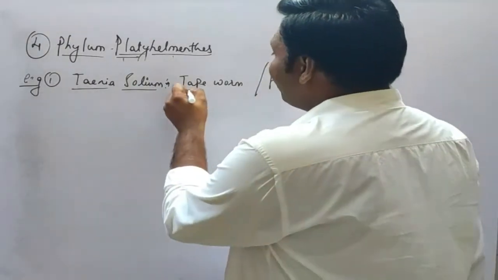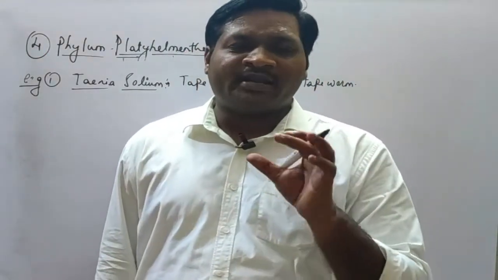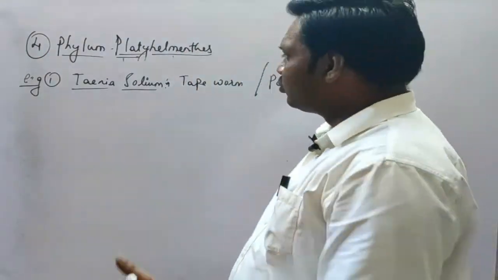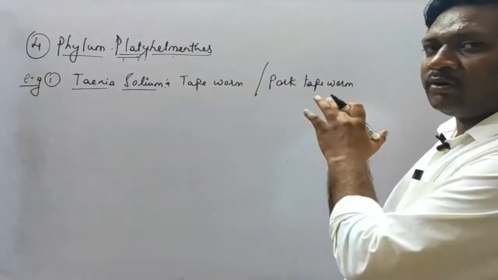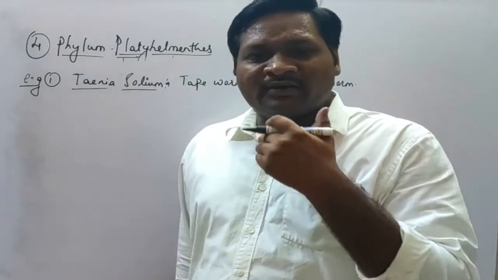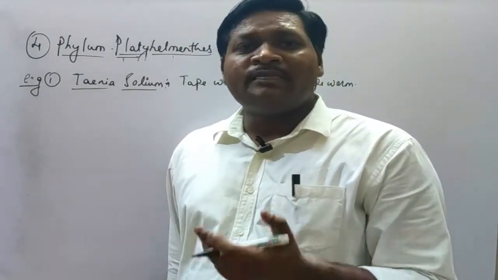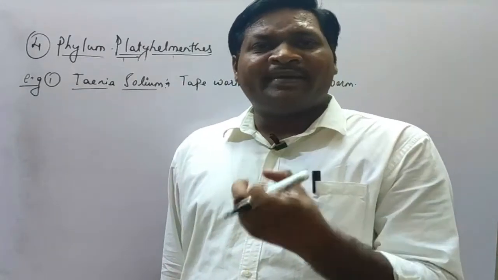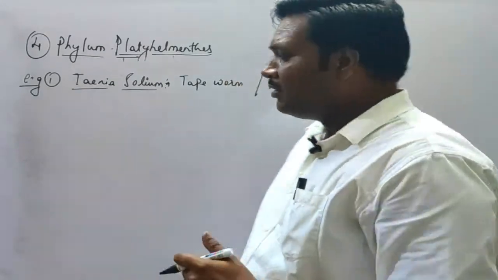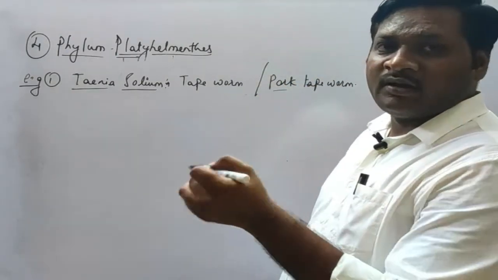The name itself indicates tape means the body is similar to the measuring tape, and it is a worm, so it is called tapeworm. And why is it called pork tapeworm? Because in its life cycle, it is also found in the pork. Pork in the sense it is the meat of the pigs. Okay, so it is also found in the pigs, so it is called the pork tapeworm.